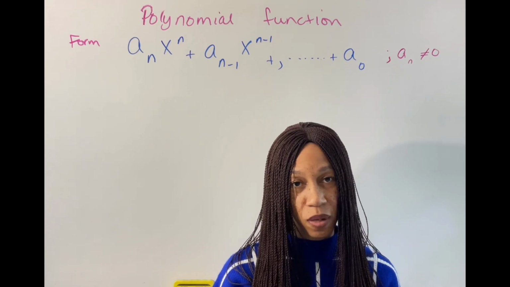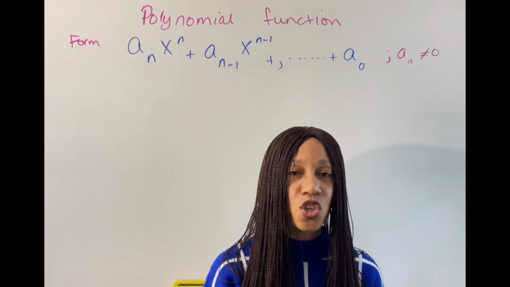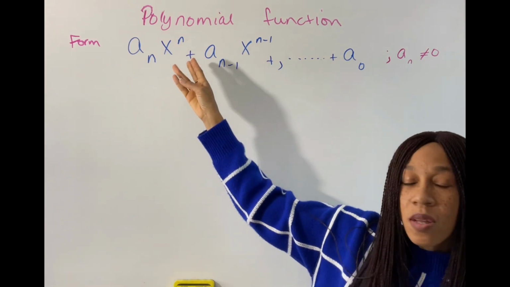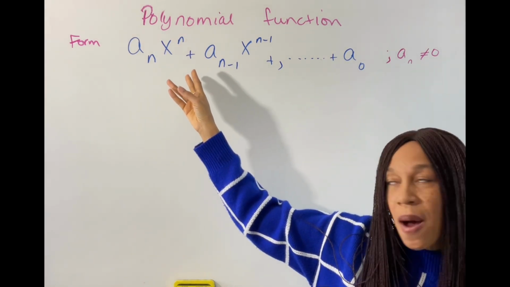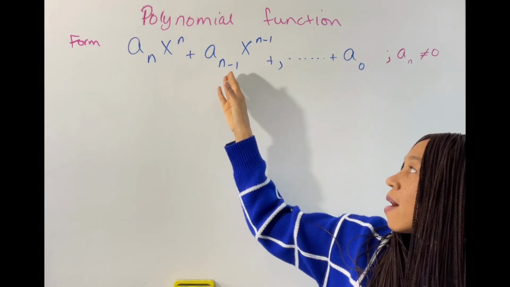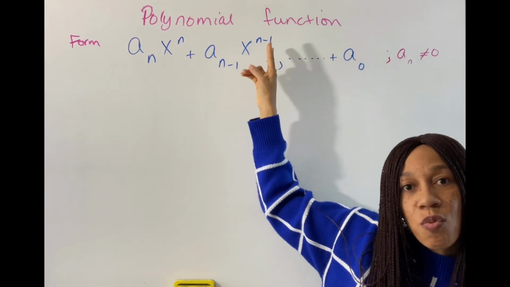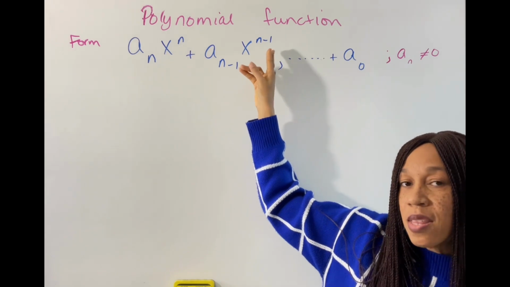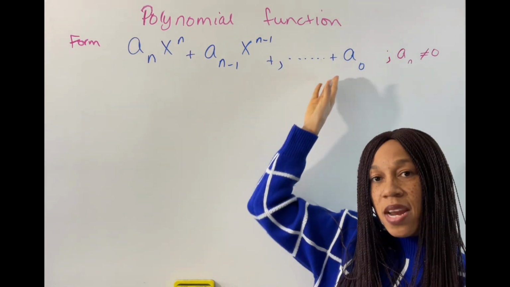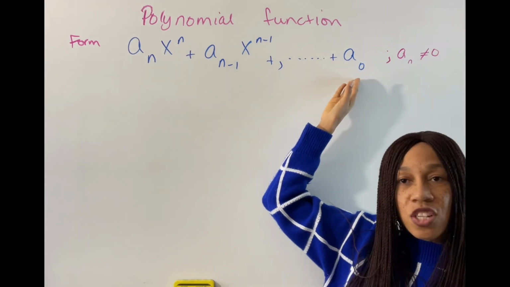Now, a polynomial function is usually in the form of a sub n x raised to the nth power plus a sub n minus 1 x raised to the n minus 1 power, and so on. All of that is going to be added and you will end up with a sub 0.